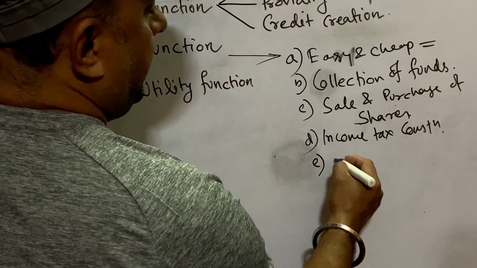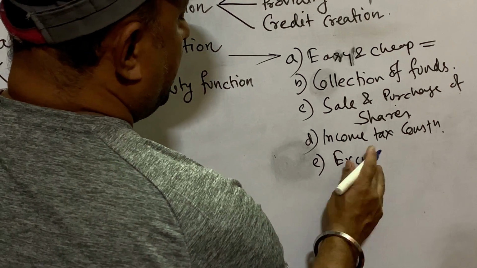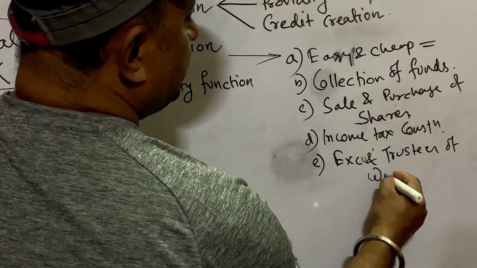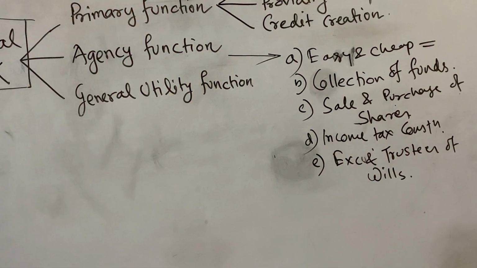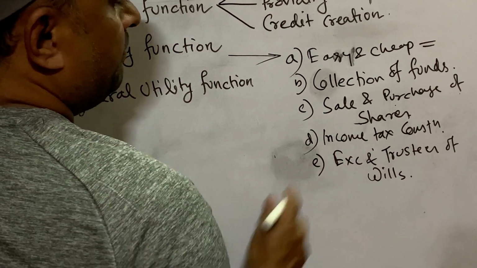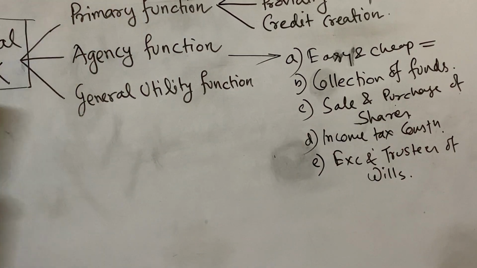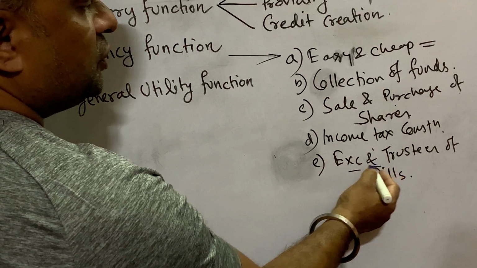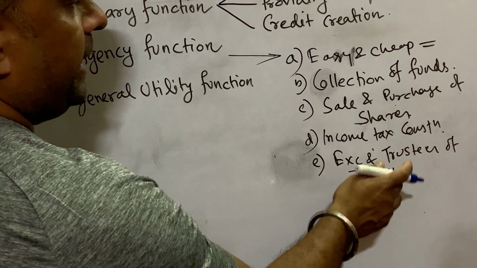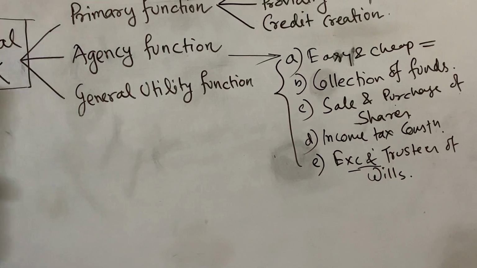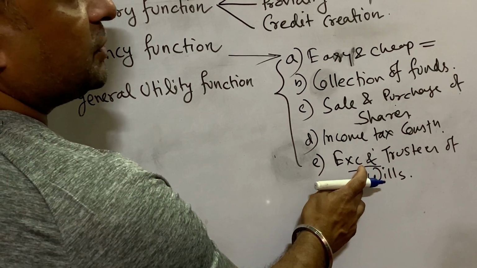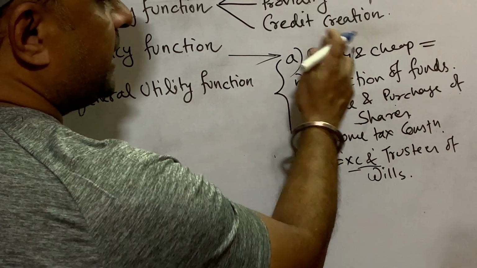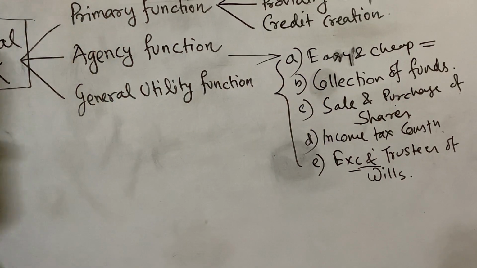The fifth one is executor and trustees of wills. Executor or trustee of wills means, for those who make wills before their death so that after their death their properties will be distributed among their heirs, the bank performs that duty. The bank distributes their property according to the wills, and in between the bank charges an amount from the party. This is executor and trustees of wills. These are all the agency functions of a commercial bank. In between these transactions of money, the bank charges some amount.